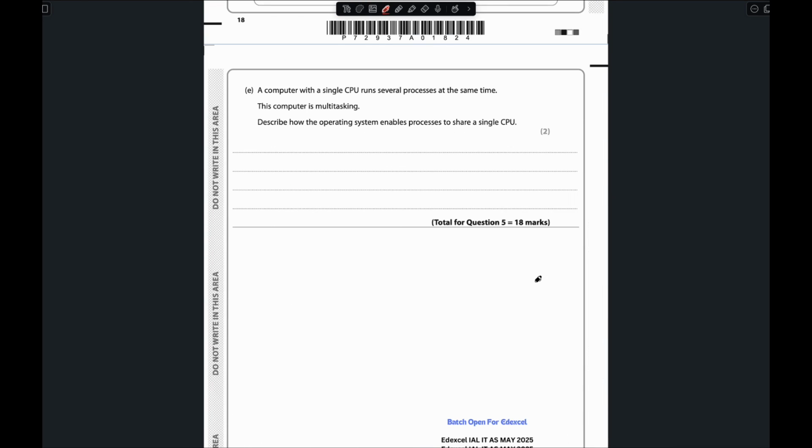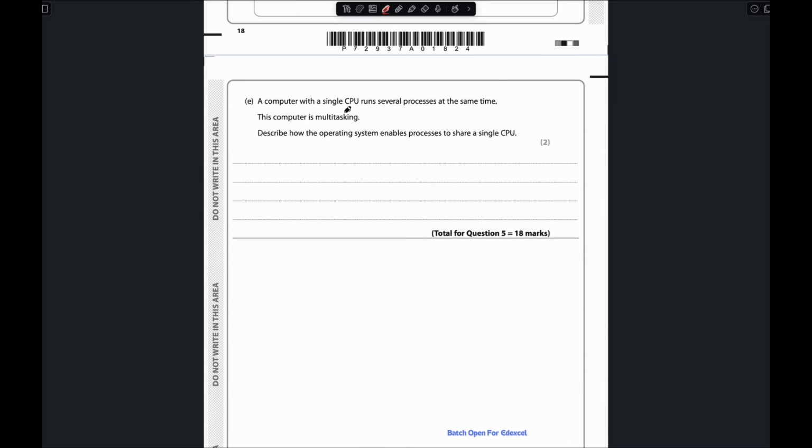So now question number E: a computer with a single CPU runs several processes at the same time. This computer is multitasking. Describe how the operating system enables processes to share a single CPU. The thing is that they are saying this computer is multitasking. Actually, the computer can't do multitasking at one time. What they do is schedule each of the tasks based on their priority.